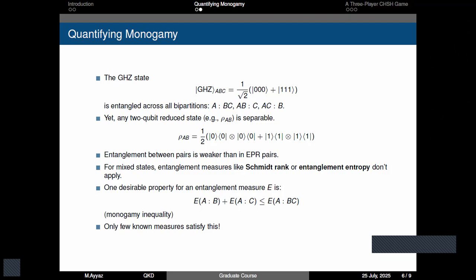So what about the general case? Consider we have a GHZ state, which is a tripartite state, and we can see that there is a strong entanglement between the three systems. So there is a bipartite entanglement between these three subsystems.